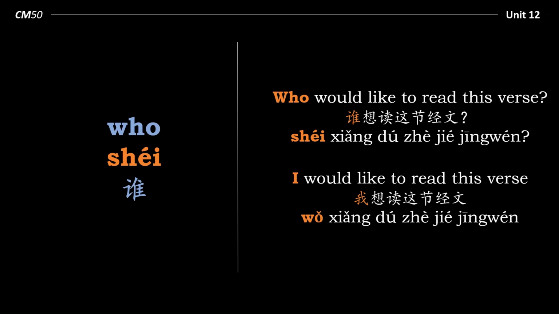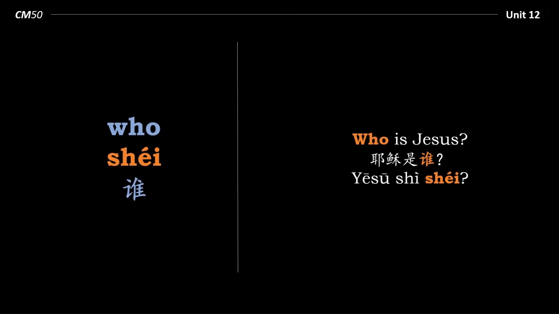So here we have an instance where the word order for the English and Chinese is exactly the same for both the question and the answer. However, more often than not, that is not the case. For example, who is Jesus? 耶稣是谁? What do you notice?